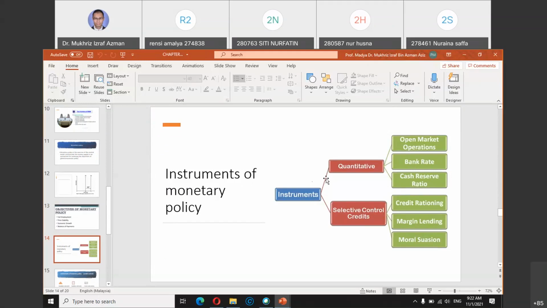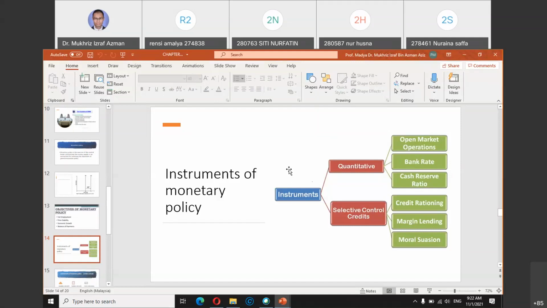But because this is just at principle of economics level, we just need to know the surface, basically the main role, the one that we discussed just now.